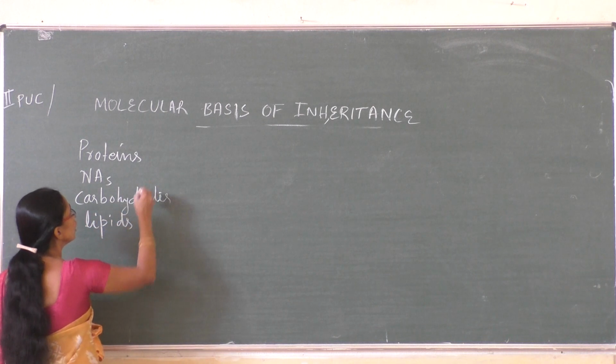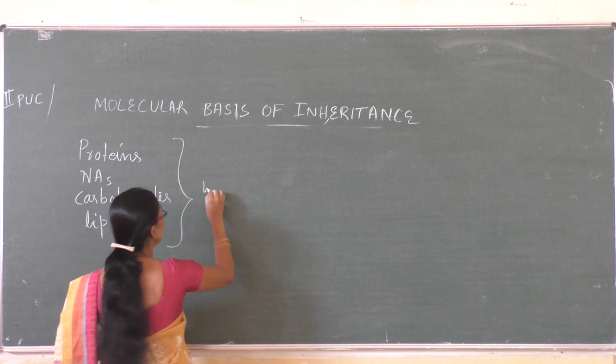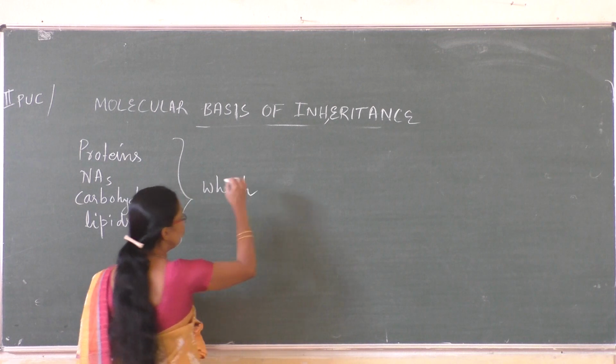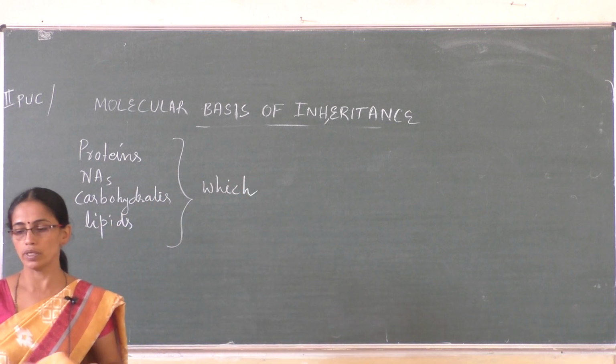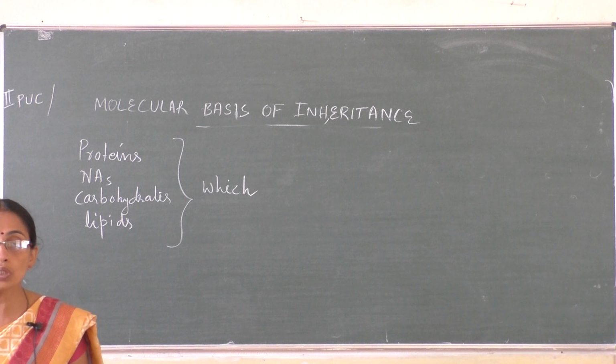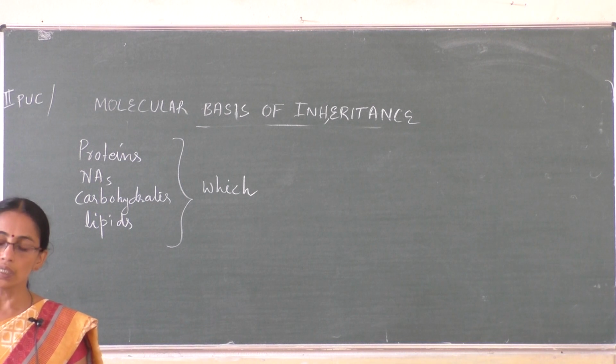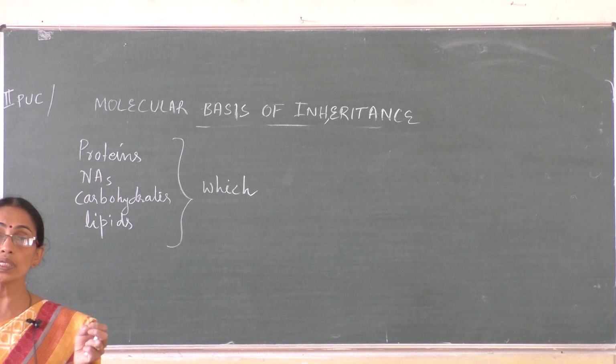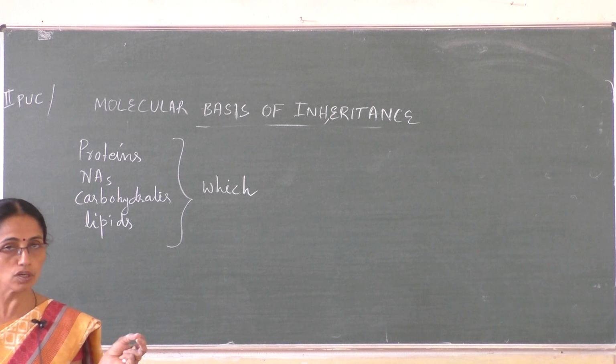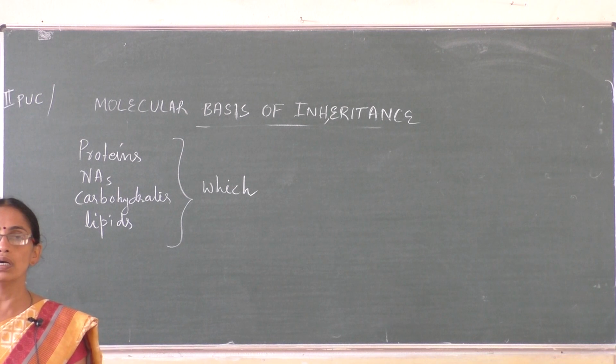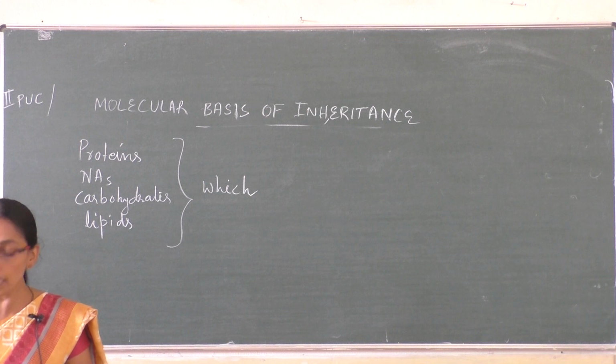Scientists wanted to know which one stores information, or which one is responsible for the transfer of information, or for inheritance.